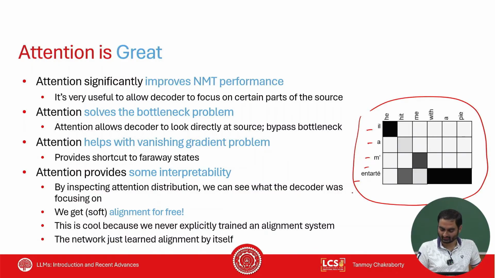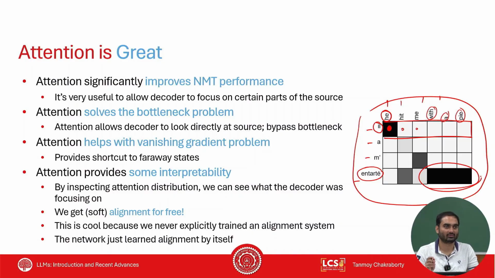So my French inputs and the English outputs, and each of these rows indicates an attention distribution. If one entry is dark, it means the probability is high, right? So to generate the word he, the word il was responsible. To generate the word with a and pi, the last word of the encoder was responsible. So from the attention matrix, you can identify the portions which are responsible. So this will give you an alignment also.